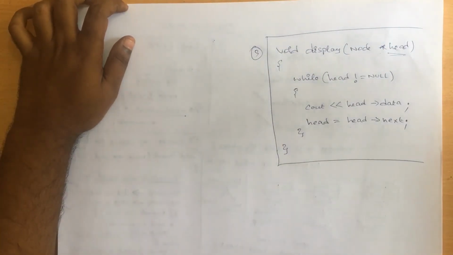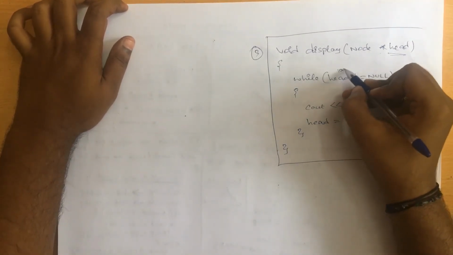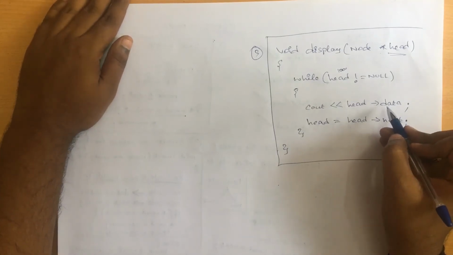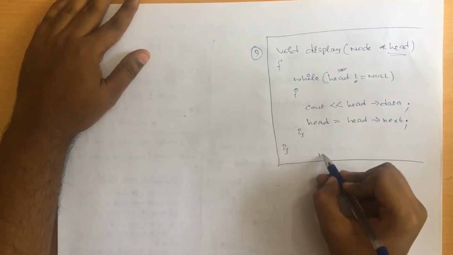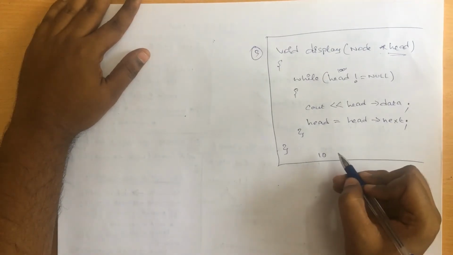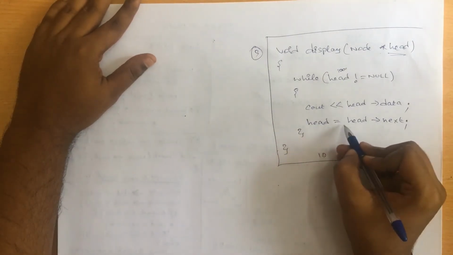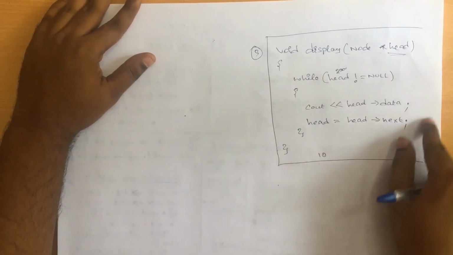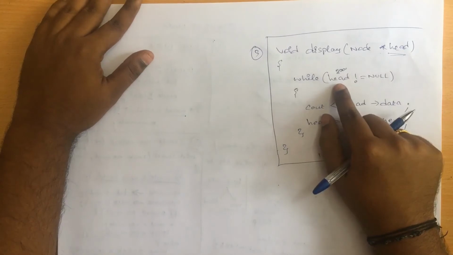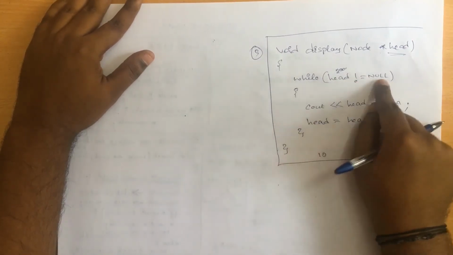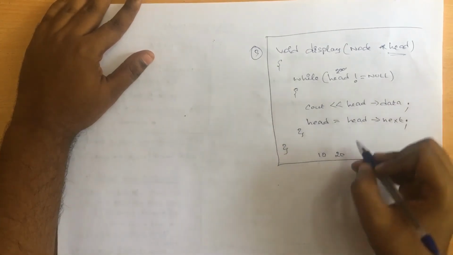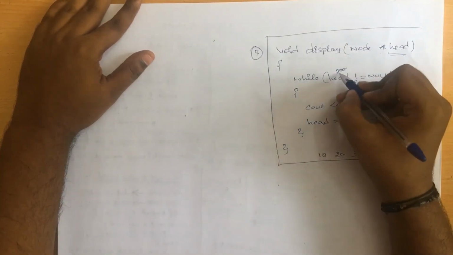This is going to be the third part which we are going to implement in our program, right? So first I'll be passing the value as 1000. 1000 is not equal to null, so I'll print 1000 of data. Inside the block 1000 we had the data 10, so in our output screen the number 10 will be printed. Next, head is modified as head of next. So what is head of next? It will be 2000. After this it will come back to the condition itself. 2000 is not equal to null, the condition is true. So what is in 2000 of data? It will be 20. And the next time, it will be 3000, right?